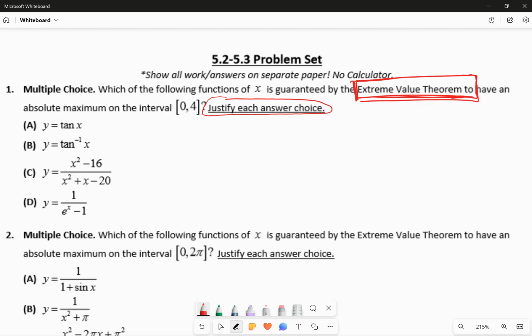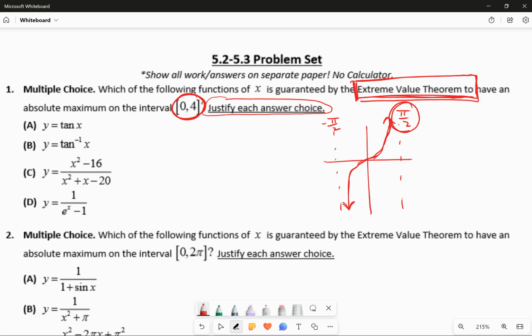So in each of these answer choices, all we have to do is address the continuity of that function on the interval from 0 to 4. If I'm justifying each answer choice, we're just discussing the continuity of each of these. Tangent of x is our first one. Hopefully you remember tangent of x looks like this. We've got asymptotes on either side of this almost cubic looking graph. The asymptotes for tangent are at negative pi over 2 and pi over 2, so we're going to be discontinuous at every odd multiple of pi over 2. So all you have to do is show that it's discontinuous somewhere on the interval.